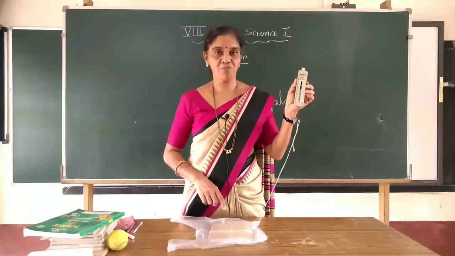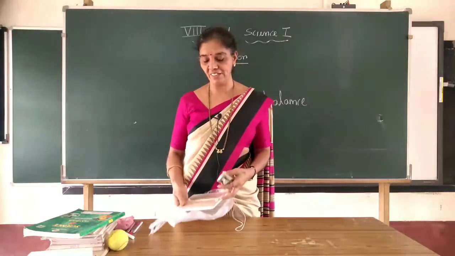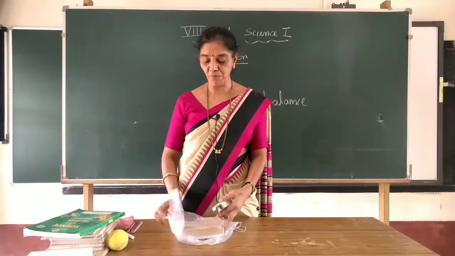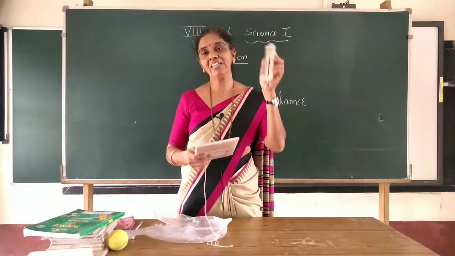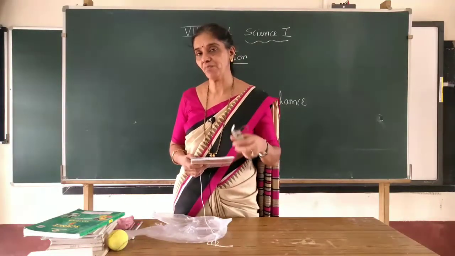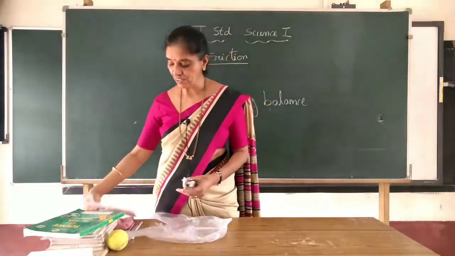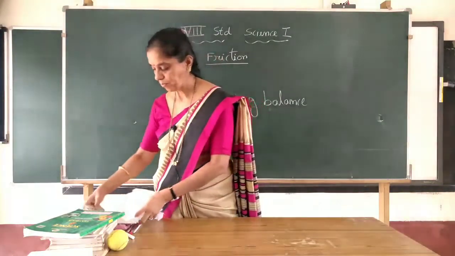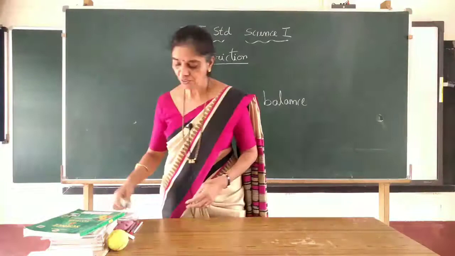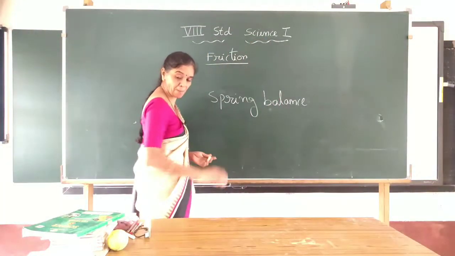First it is more, then when I wrap the book in this polythene bag and pull it, the balance reading shows something different. So when you change the surface, the frictional force changes. So friction depends on the surface.